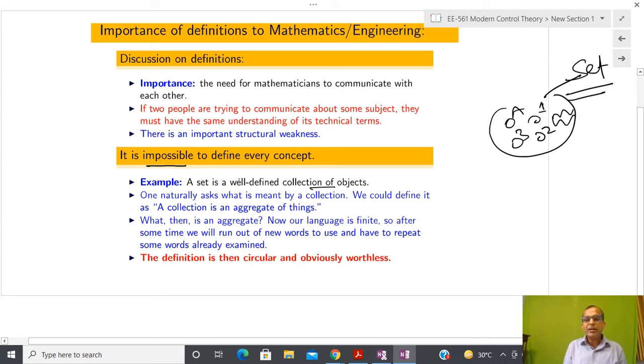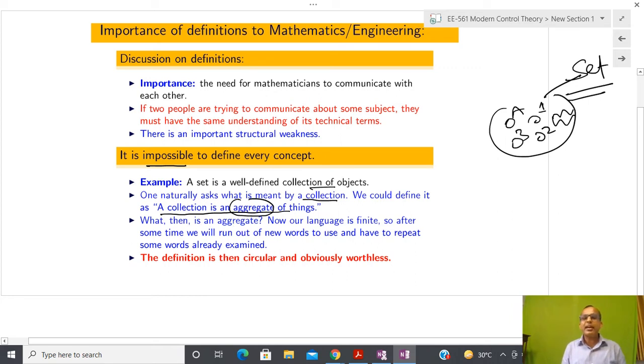Now suppose someone has coined this definition: a set is a well defined collection of objects. Now one naturally asks, what is meant by collection? So again we have to define the collection, and suppose we further clarify that a collection is an aggregate of something. Then people start asking about this term, what then is an aggregate?